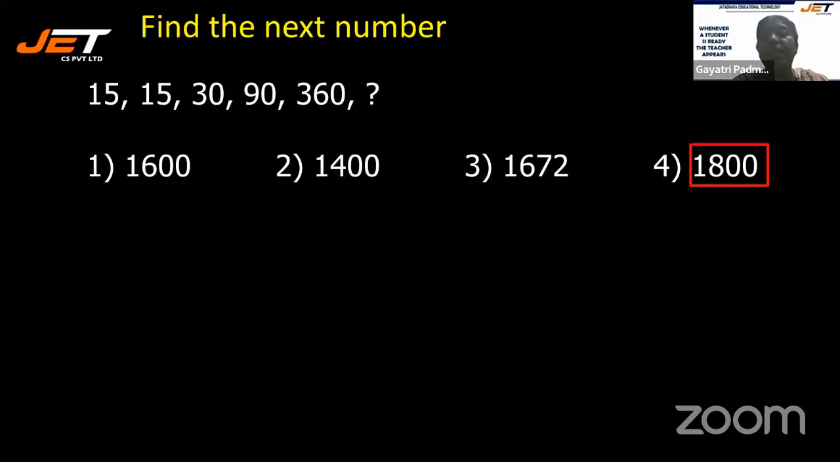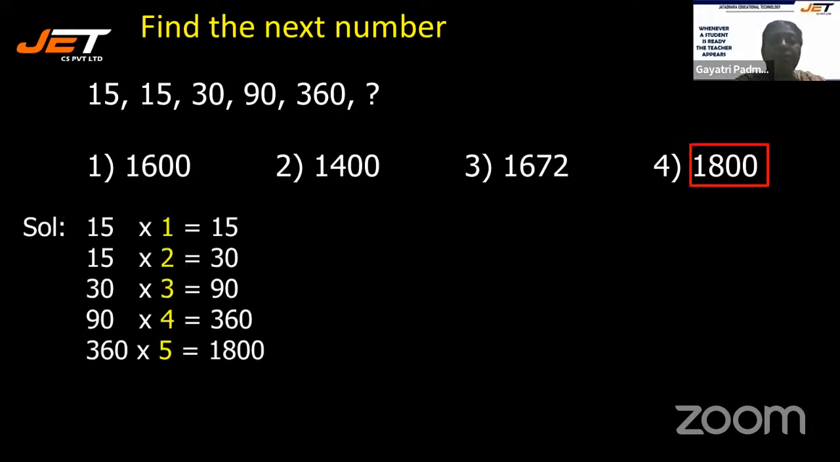It should be 1800. How? See here, 15 ones are 15. See how easily the answer is coming, isn't it? 15 twos are 30. Okay. Next, you are bringing 30 here.